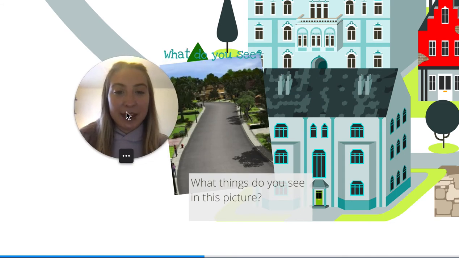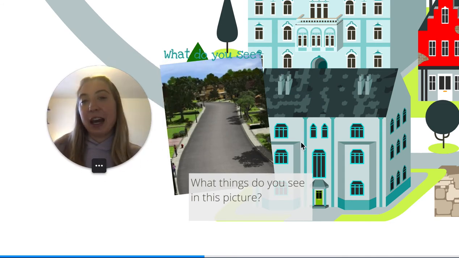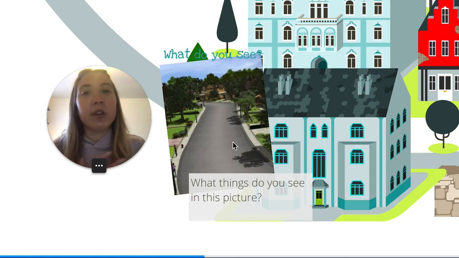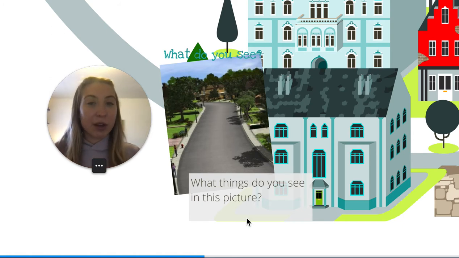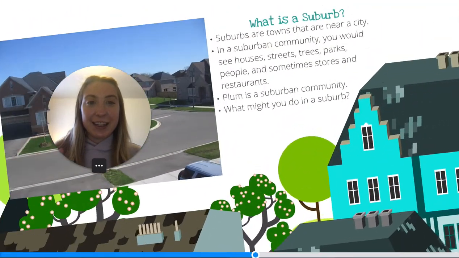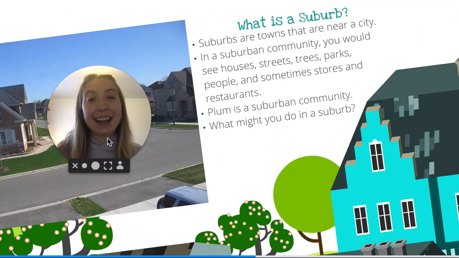So now we have this picture. What do we see? We see houses with yards. We see a road. It kind of looks like a neighborhood, a subdivision. We see some people walking their dogs, but it doesn't seem overly crowded where you're around people 24/7. What do you think it is? If you guessed suburban, you are correct.